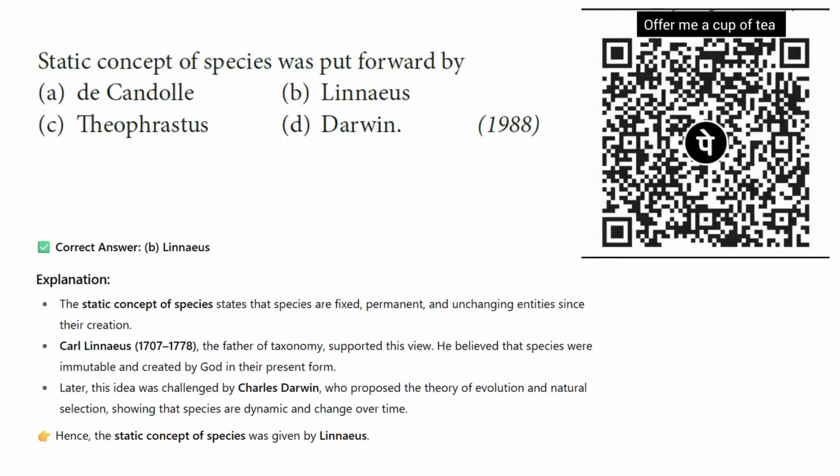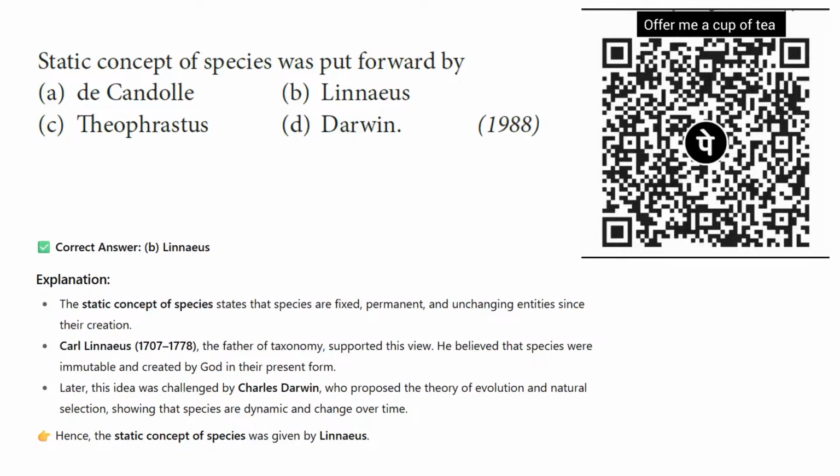He believed that species were immutable and created by God in their present form. Later, this idea was challenged by Charles Darwin, who proposed the theory of evolution and natural selection, showing that species are dynamic and change over time. Hence, the static concept was put forward by Carolus Linnaeus. So the correct answer for this question is option B, Carolus Linnaeus.